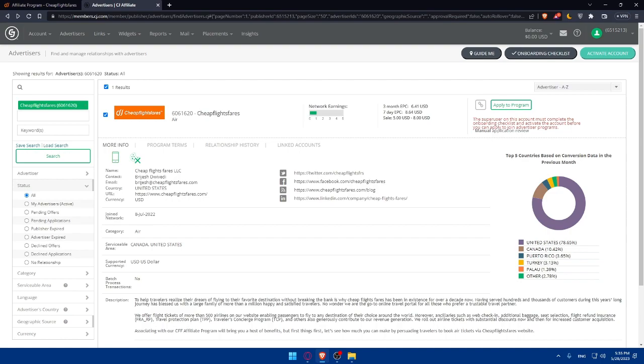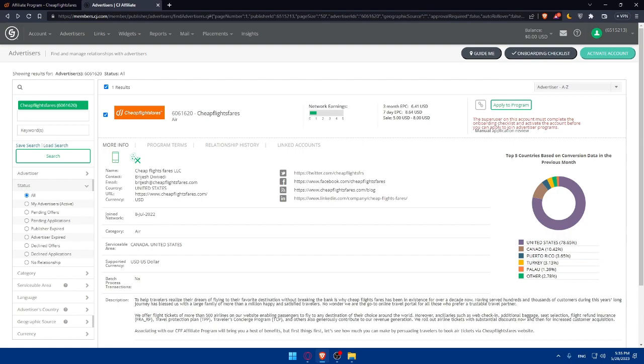So once you get approved, of course, now you'll have the affiliate link and you can start promoting Cheap Flights and earning commissions. Incorporate the link into your website or blog if you have one, or social media content. And of course, you can create travel guides, flight deal roundups, or hotel reviews to attract potential travelers. Make sure to disclose your affiliate relationship transparently.